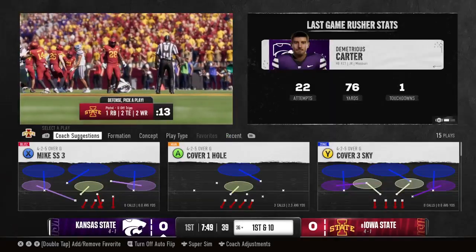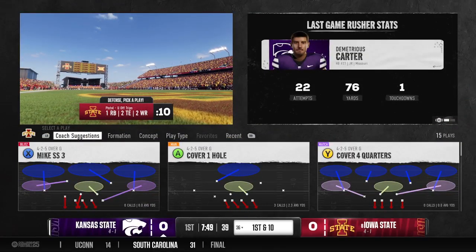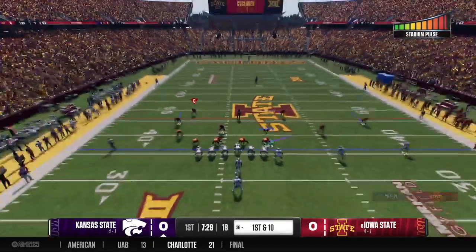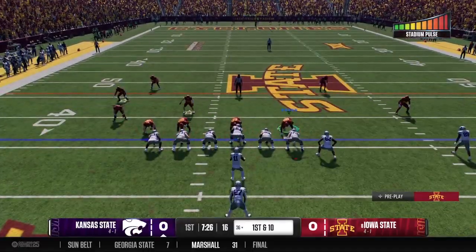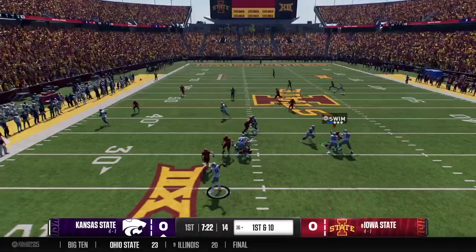You want to get the crowd out of the game? Pound the football, run the football right at them. It takes the juice away. It takes that sauce away. You don't get to those third down situations where they get absolutely bonkers and it's hard for the quarterback to even think. Just run the football right at them.